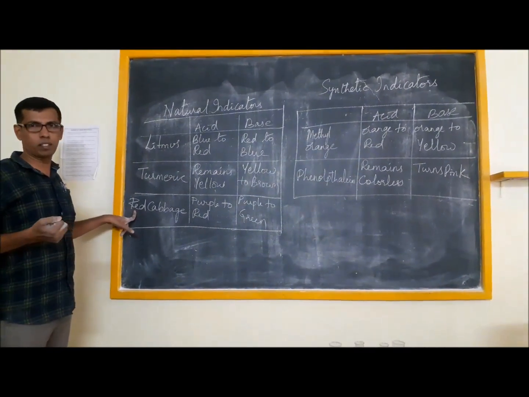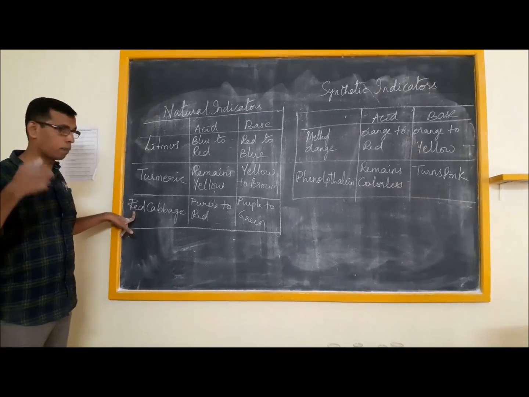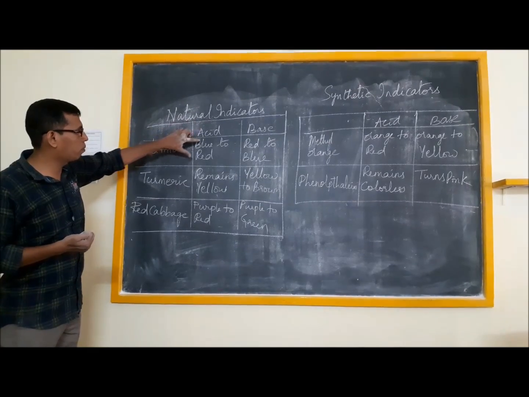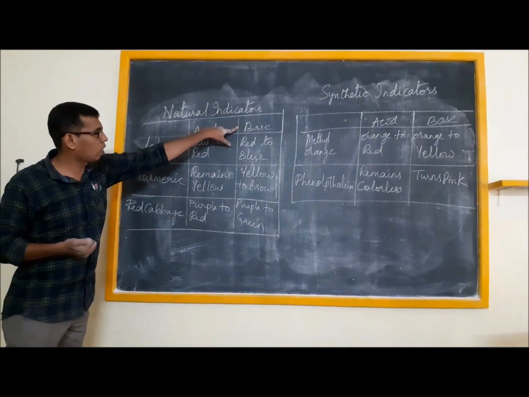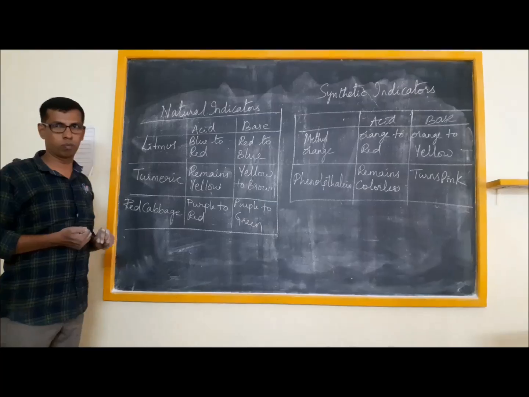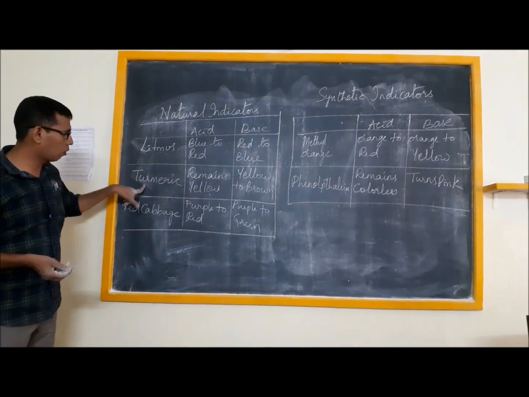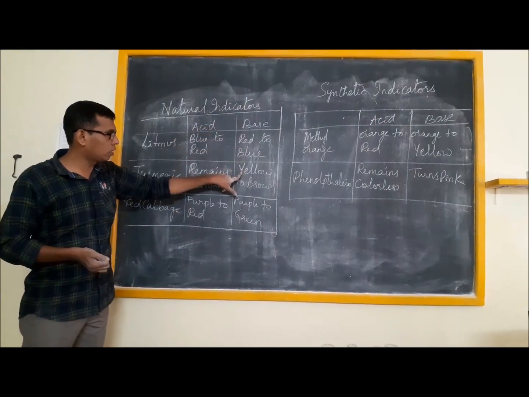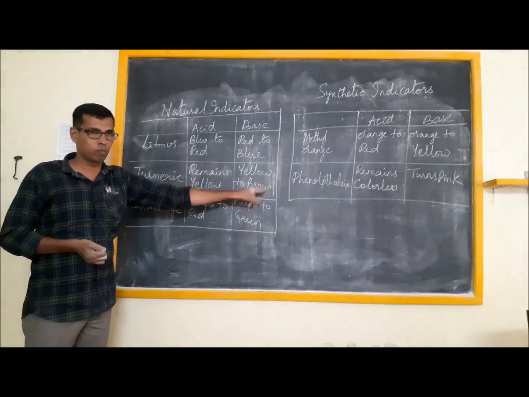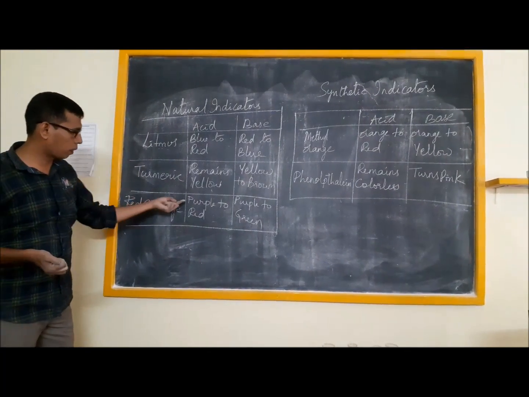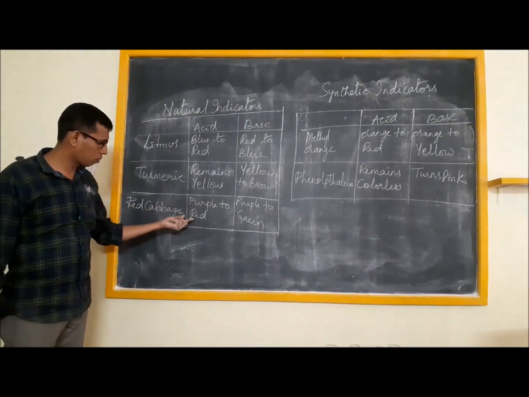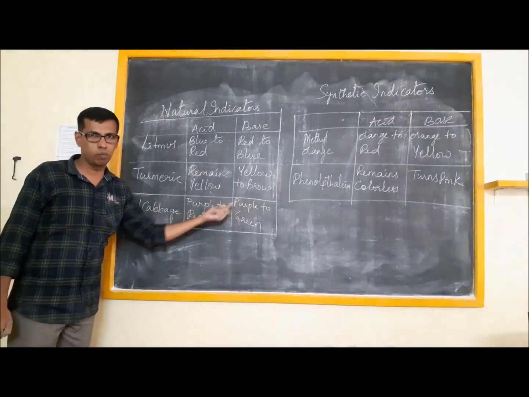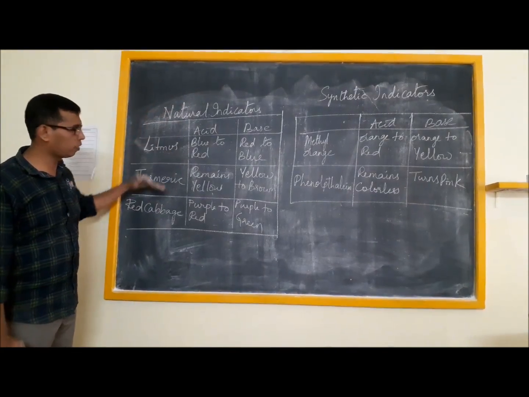Red cabbage, if you are familiar, is originally purple in color. Litmus in presence of an acid, blue litmus turns to red. In presence of base, red litmus turns to blue. Turmeric, which is originally yellow, in presence of acid remains yellow. In presence of base, it turns from yellow to brown. Red cabbage, originally purple, in presence of acid turns red, and in presence of base it turns green. So these are the examples of natural indicators.